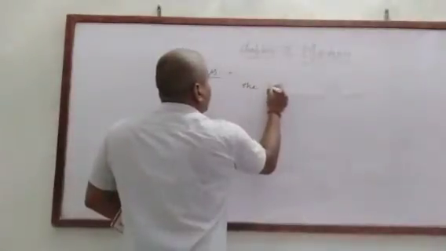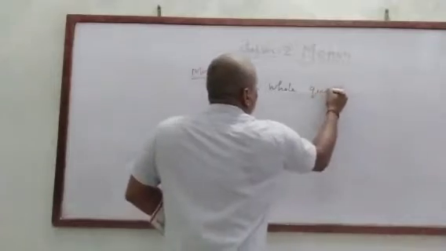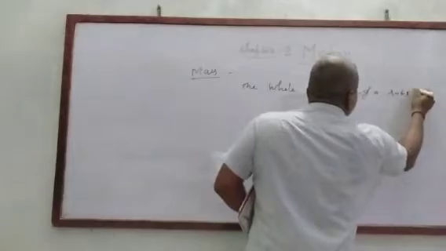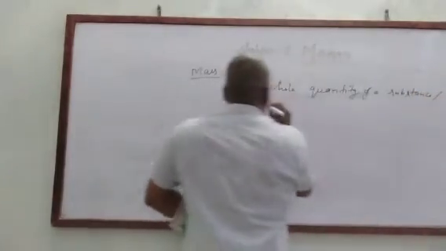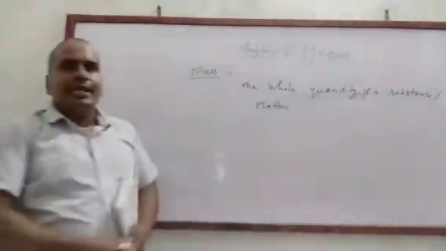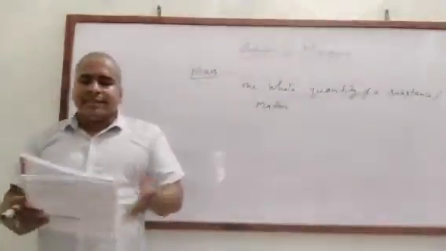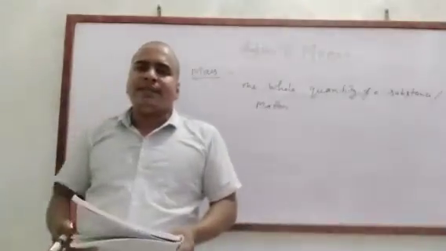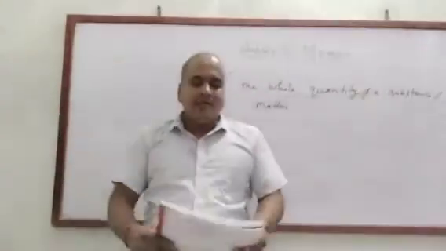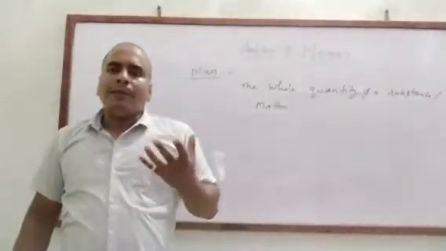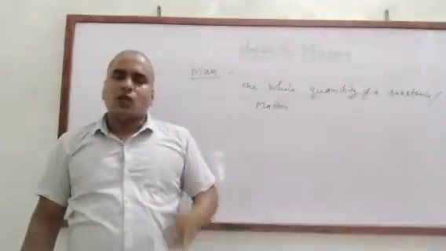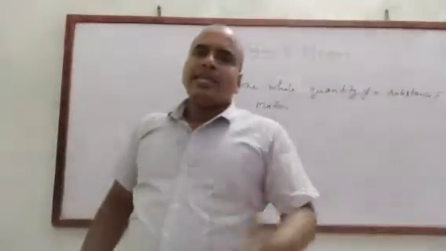The whole quantity of a substance or matter. Either you can say the whole complete amount of matter contained in a body. That is called mass. It is a constant quantity.